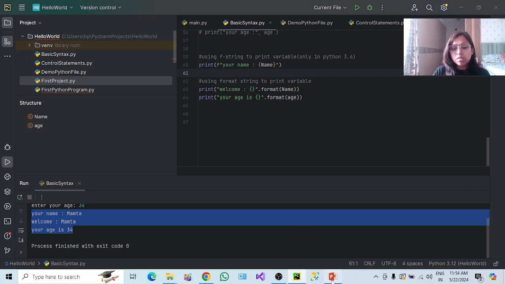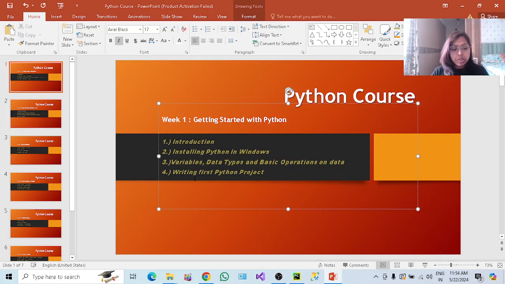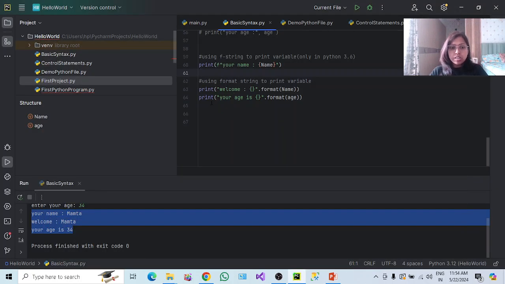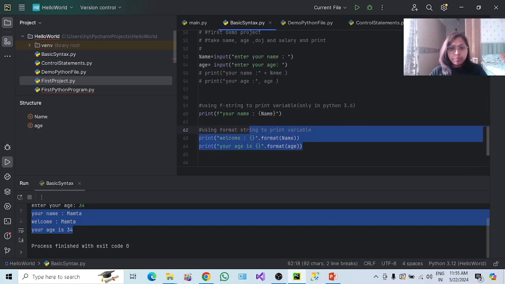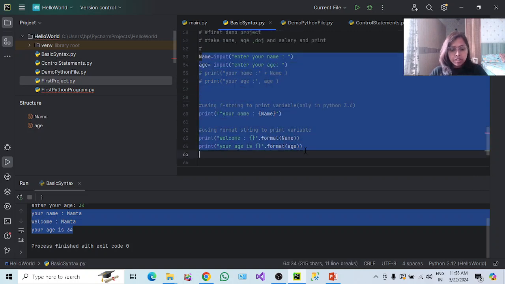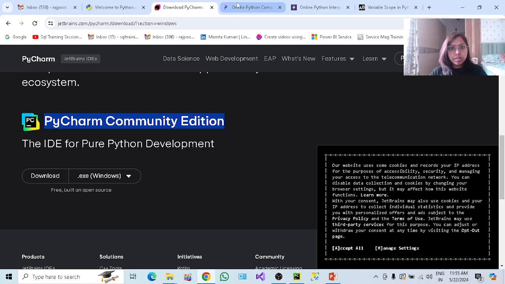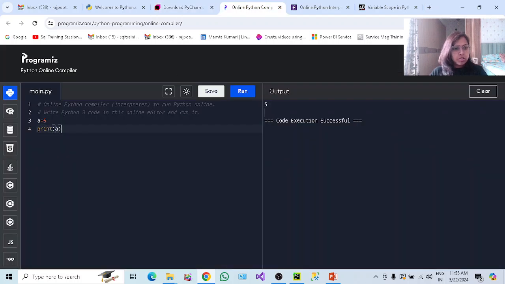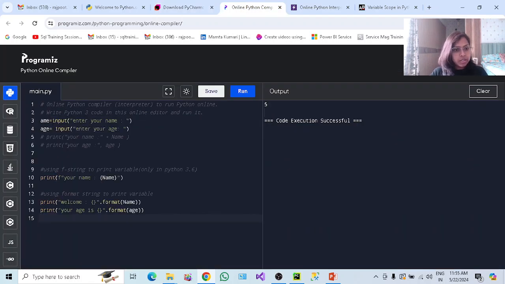Okay, so this will end our first week. I hope you have learned what Python is and how we can install it. It's not necessary to install it as well. There are a lot of online interpreters that you can use. Let me copy this entire thing, and this is the online interpreter we have here, right? So let me paste it over here.